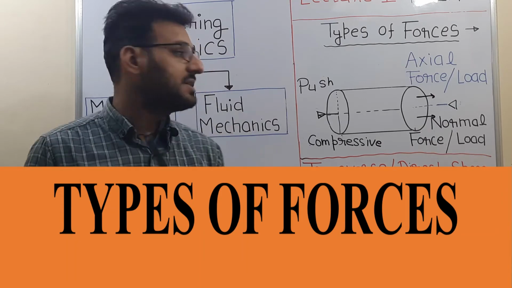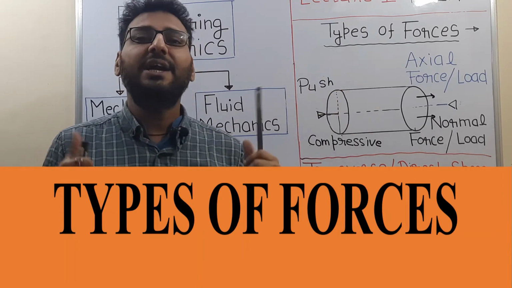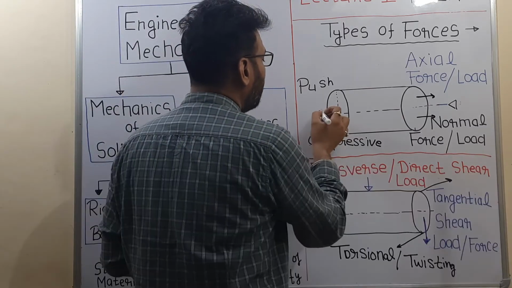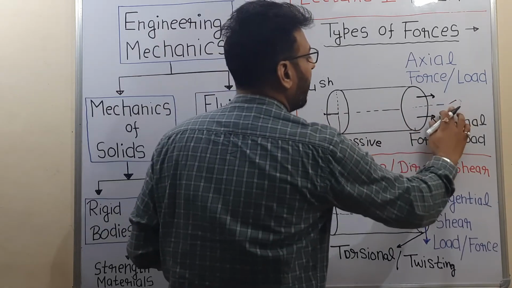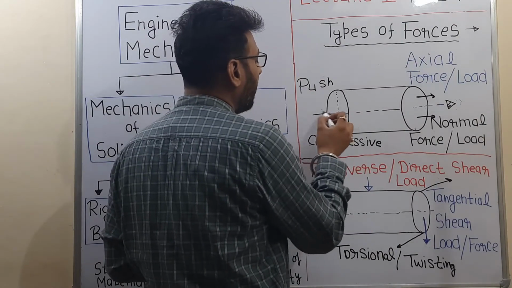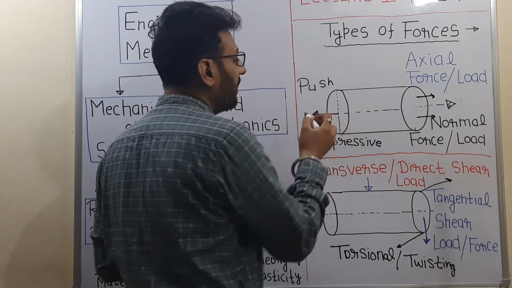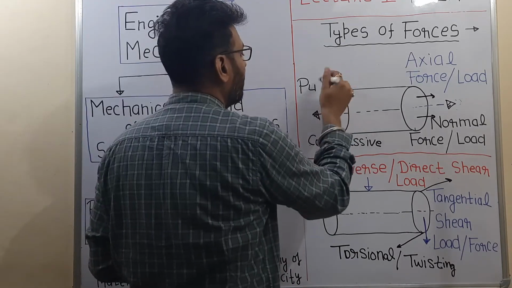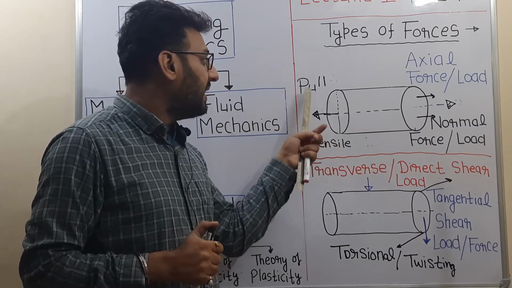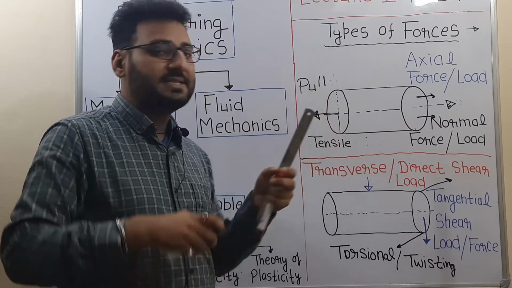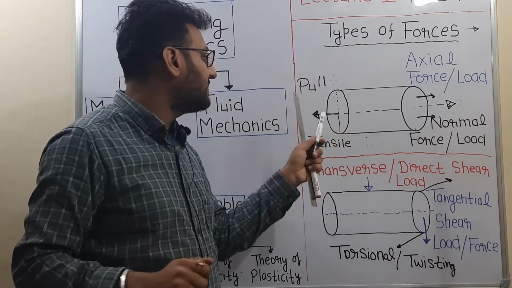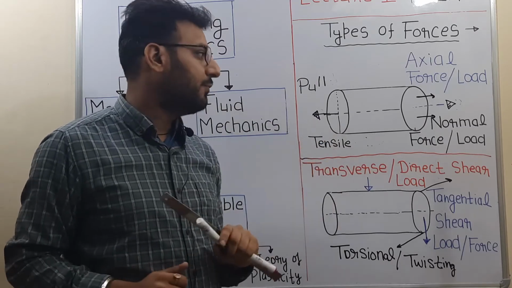We can apply forces on this circular bar in different ways, and one way is to apply the force along the axis of this cylindrical bar, and this force is outward, which is known as a pull force. An axial force which is pulling in nature is also known as tensile. Suppose we are pulling this bar along the axis, then this force will be known as an axial tensile force.